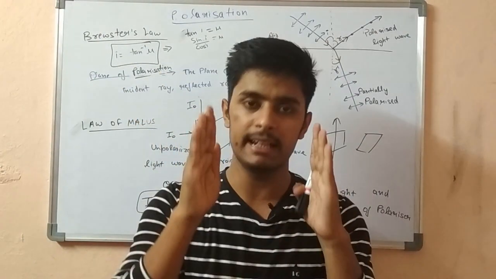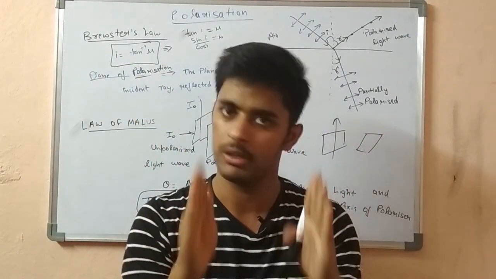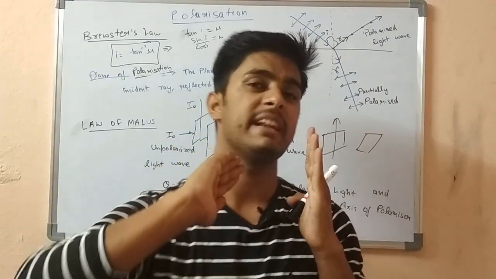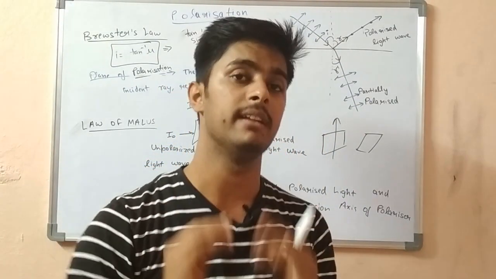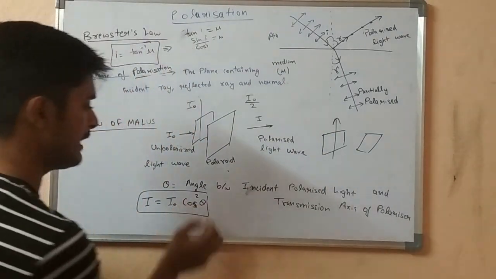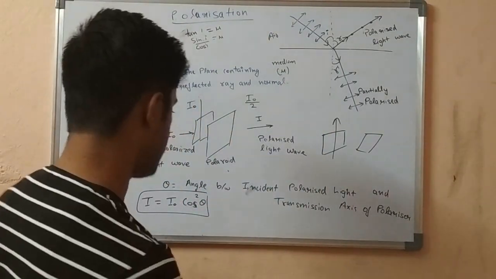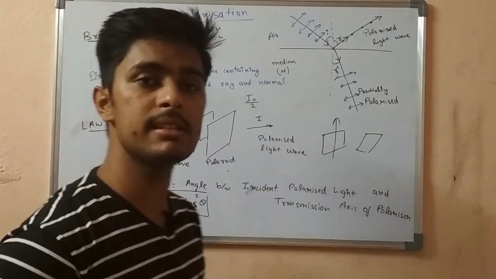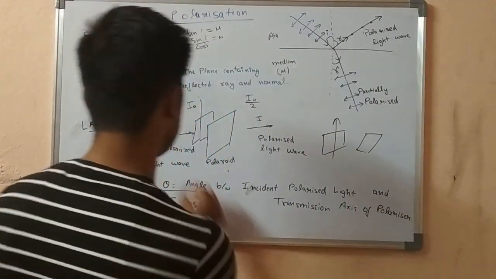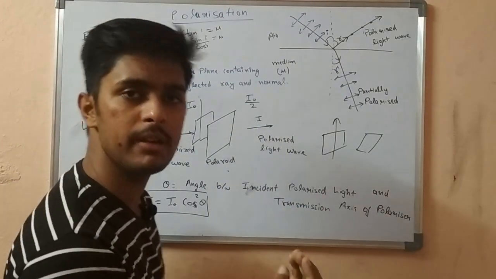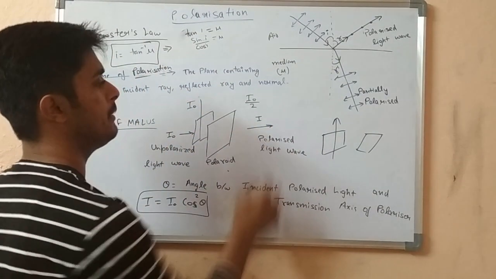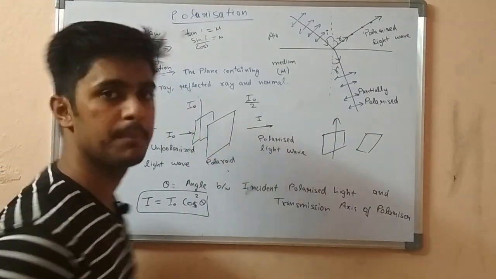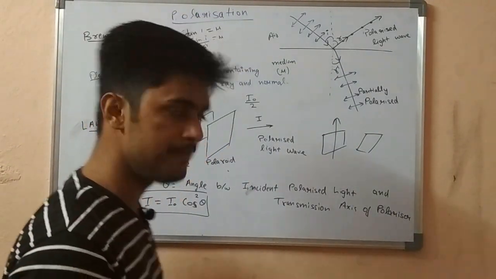Let's suppose these are the two Polaroids. If they are aligned at an angle of 90 degrees, then theta will be 90, cos 90 will be 0, and I naught into 0 will be 0. Then the resulting intensity we got is 0, and the output will be 0. Then what happened to the light? The light will be absorbed by the Polaroid.